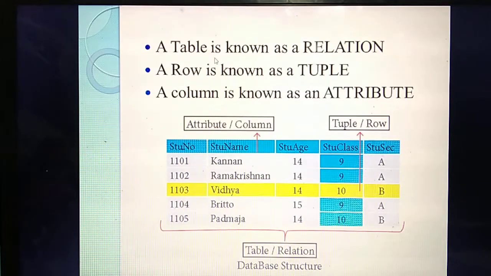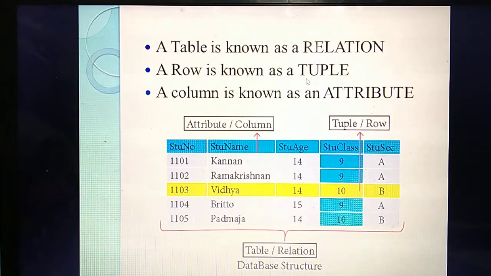Listen, already you have studied, what's the other name of table? File. What's the other name of row? Record. What's the other name of column? Field, isn't it? So another name is there. In DBMS, we call a table also known as a relation. So the entire table we are calling a relation. Then a row we are calling a tuple.